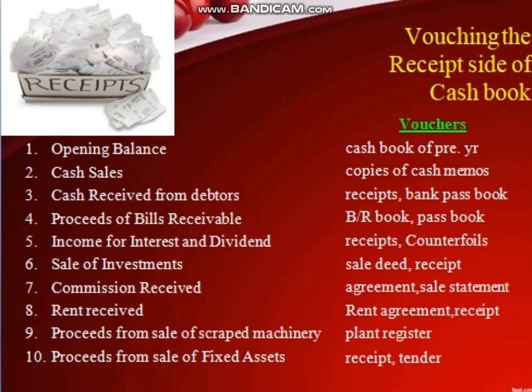Sale of investment is verified with the help of sale deed, receipt, etc. Commission received is vouched with the help of agreement, sales statement, etc. Rent received is vouched with the help of rent agreement, receipt, etc. Proceeds from sale of scrapped machinery is vouched with the help of the plant register, and proceeds from sale of fixed assets is vouched with the help of receipt or the tender. So this is how vouching of the receipt side of cash book is done.